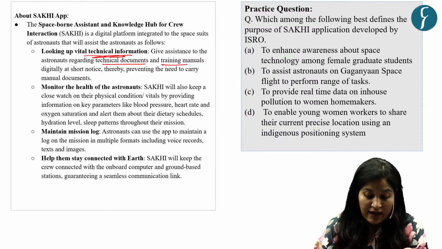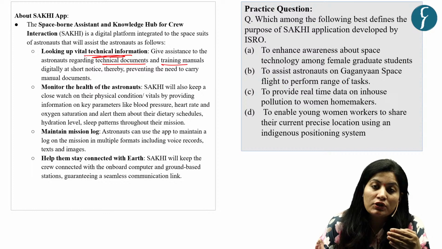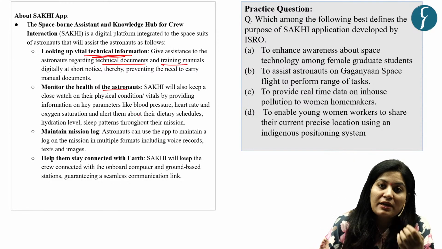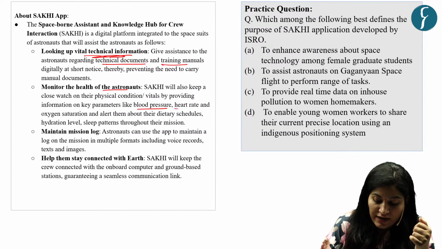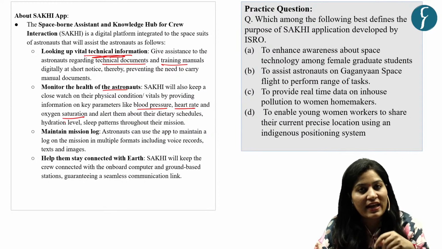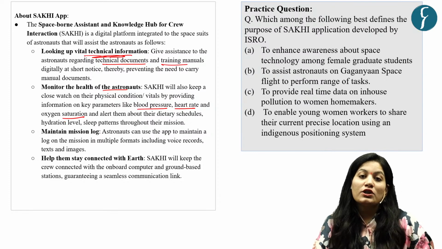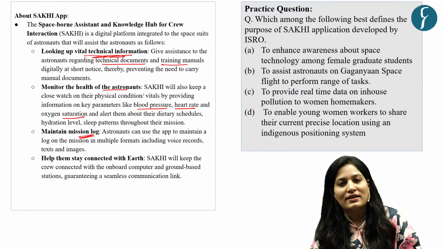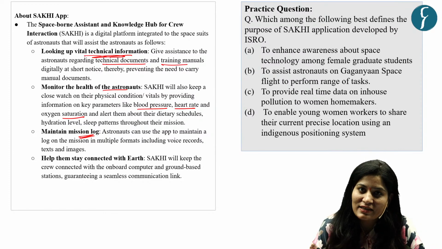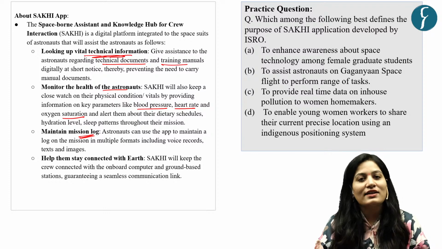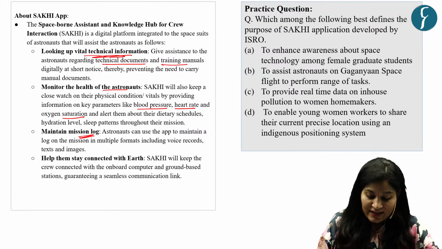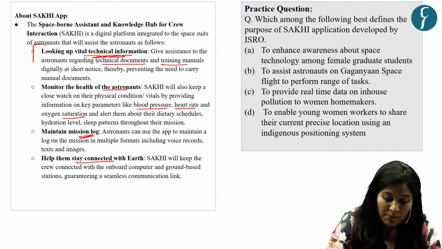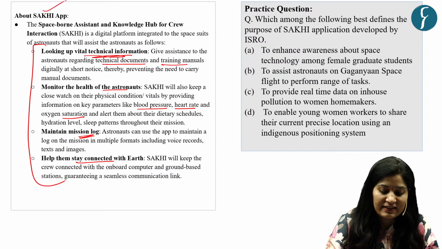Second, it is quite useful to monitor the health of astronauts, key parameters like blood pressure, heart rate, oxygen saturation, etc. Then it is also useful in maintaining the mission log in different formats like voice records, text, images, etc. And it is also useful in keeping them connected with Earth or with ground stations. So these are the important features of this Sakhi app.